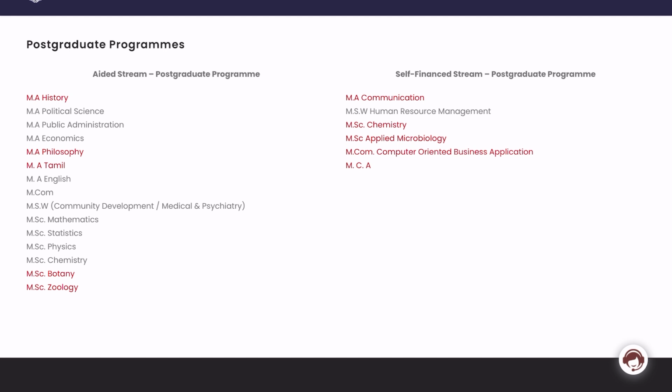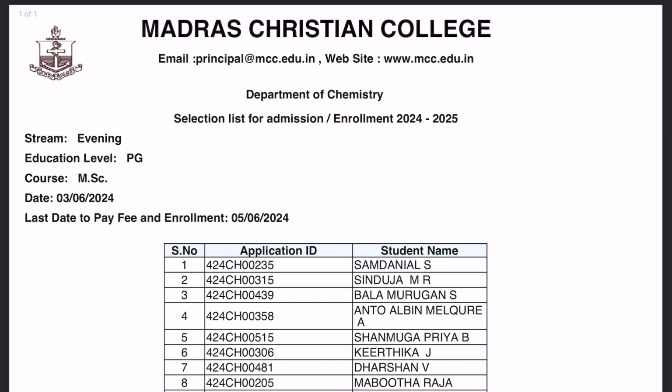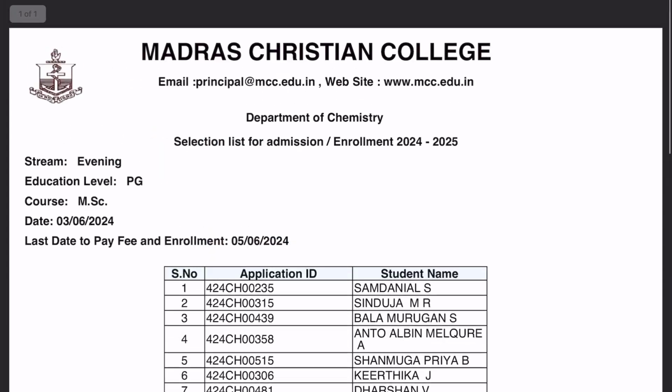The next selection list will be based on how many students apply for the program, because many students get selected, but few of them don't want to take admission in MCC, so they don't make the fee payment and they automatically get rejected. This is also one case, and they also see the vacancy and all that, and your marks as well. For MSc Chemistry, 20 students.